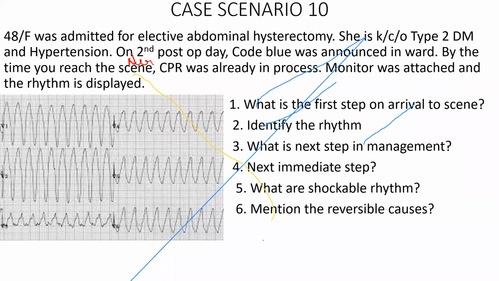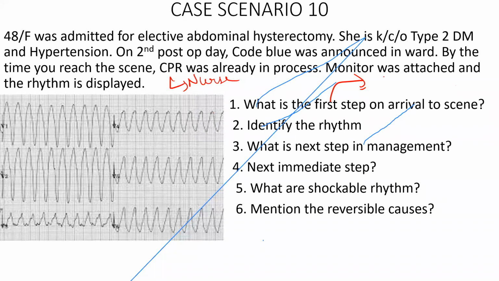Yes, please. So this is a patient in the ward on second post-operative day following abdominal hysterectomy. A code blue is announced. By the time you reach, a nurse is doing CPR. Monitors are attached, right? Before that, what is the first step you do when you arrive at the scene? The CPR is led by the nurse there. Take over the CPR, sir. No. Scene safety. Sir, check for pulse.